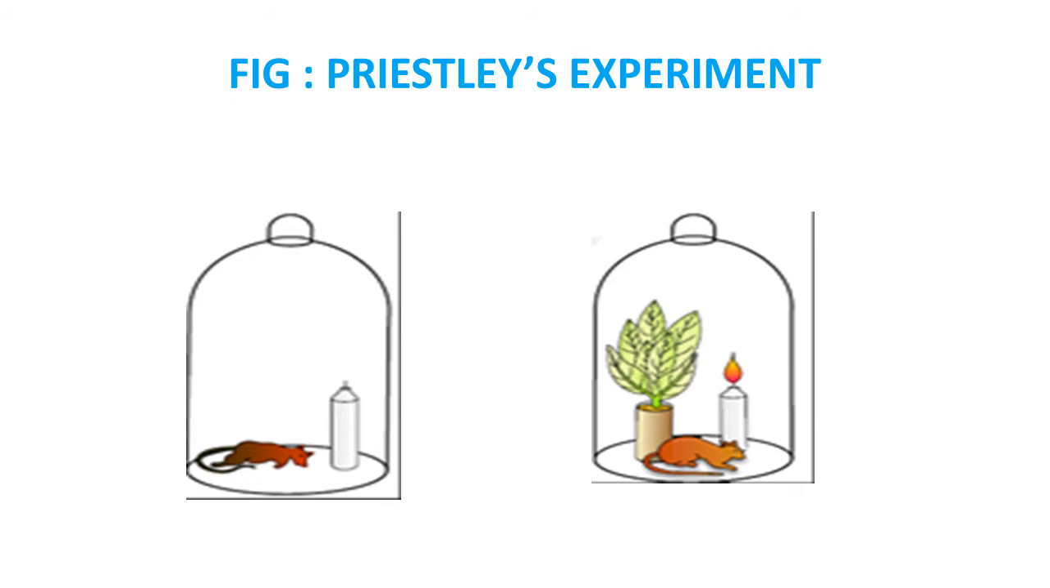In the first figure, note the condition of the mice, and in the second figure, the condition of the mice. You can check it yourself, and now you can have some idea about the experiment carried out by Joseph Priestley regarding the photosynthesis process.